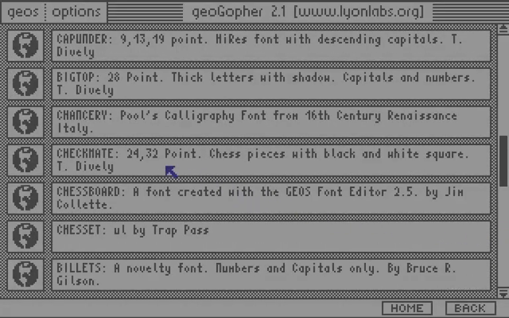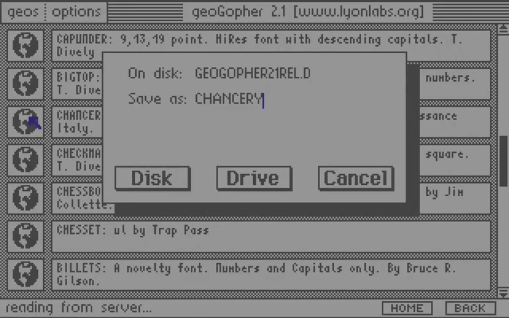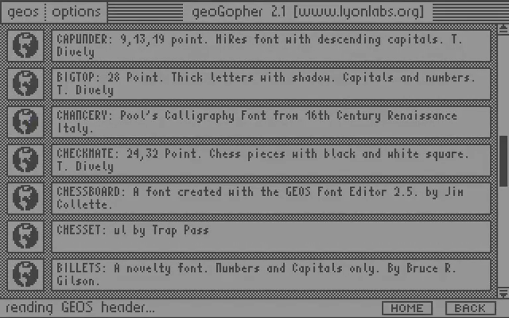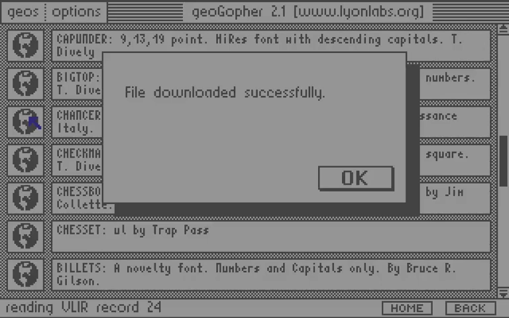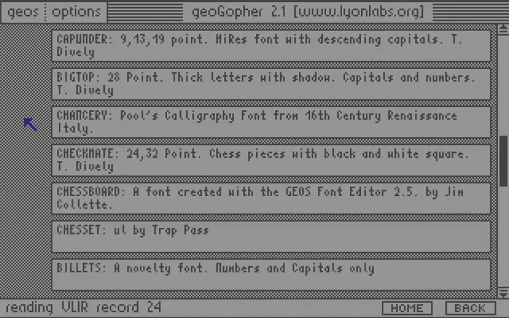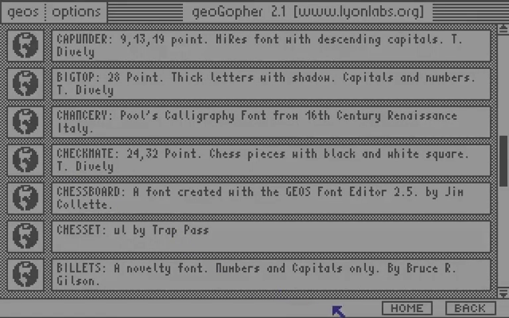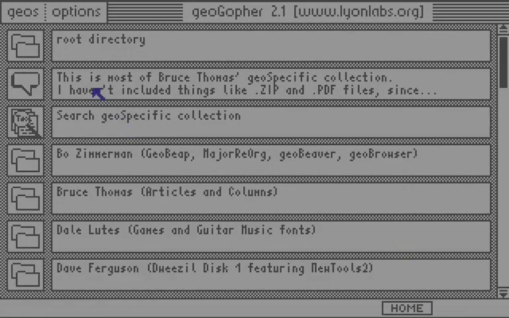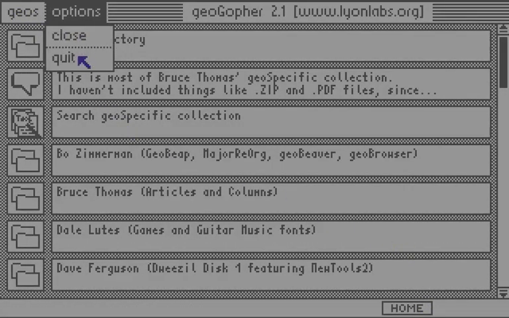Let's download the Chancery font. Individual files within an image are put into convert format and streamed over the wire. A traditional Gopher client will get the converted file, but geoGopher will deconvert the file as it's being downloaded, meaning that you can download a GEOS file directly, complete with icon, info block, and so on. Well, let's see what we got.